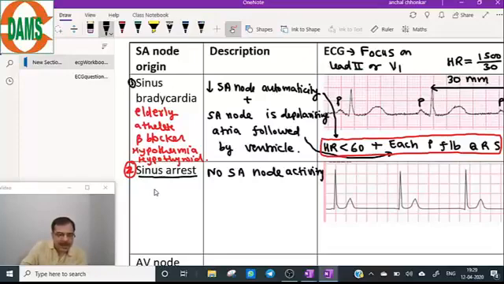Because the SA node is supplied by the right coronary artery. So this is because of right coronary artery block due to myocardial infarction. So the SA node will be completely dead. Now when there is no SA node activity, that is a sinus arrest, what will happen? The AV node will become the pacemaker.